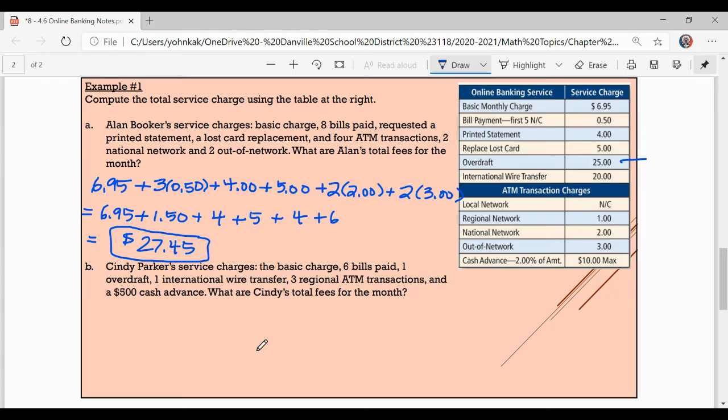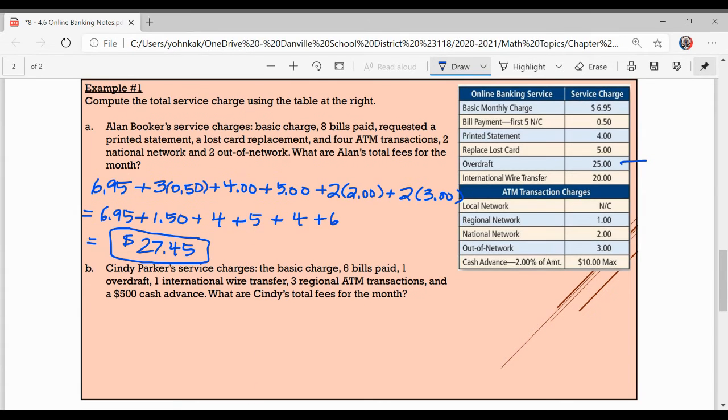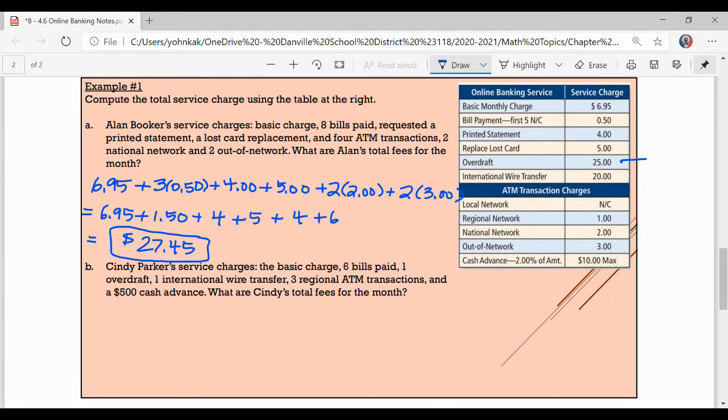Now, these service charges could be out of date. As technology progresses, they might change some of the service charges. So these might be out of date, but the same idea applies. You need to make sure that you're up on whatever your bank is doing.